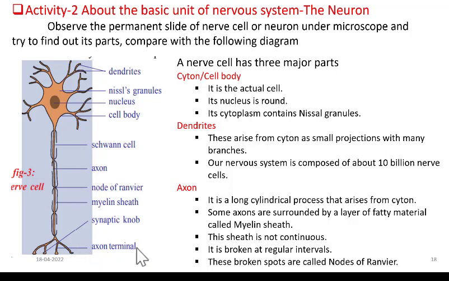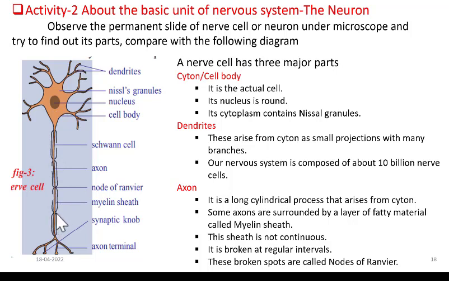They are axon terminals. For some of the neurons or nerve cells, the axons are covered with a sheath-like structure, and this sheath is called the myelin sheath, and it is made up of a fatty material. This fatty substance insulates the neuron. It is like insulation.